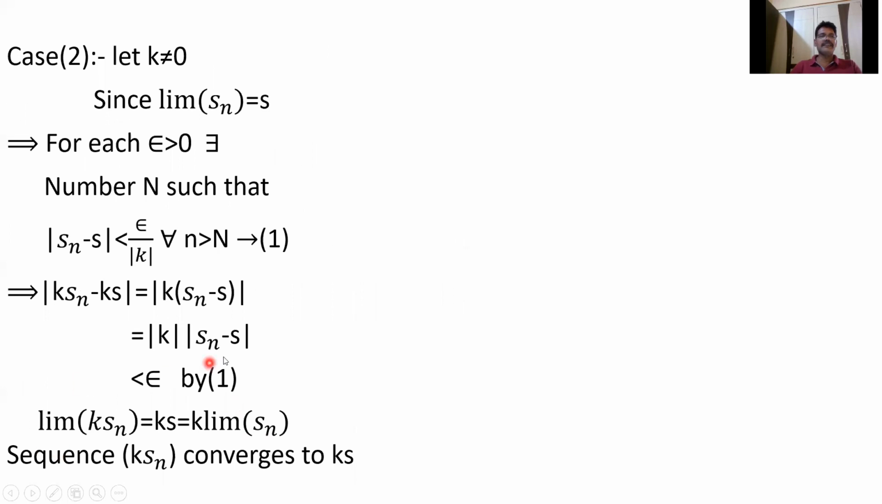Here, I need epsilon by mod k, so that we get epsilon. That's why I have taken epsilon by mod k. Whatever it may be, the right hand side must be positive. Epsilon by mod k is positive. For this positive number, there exists a number n such that mod Sn minus S is less than epsilon by mod k.